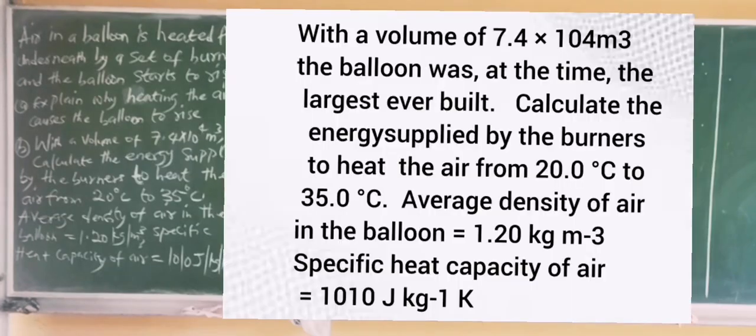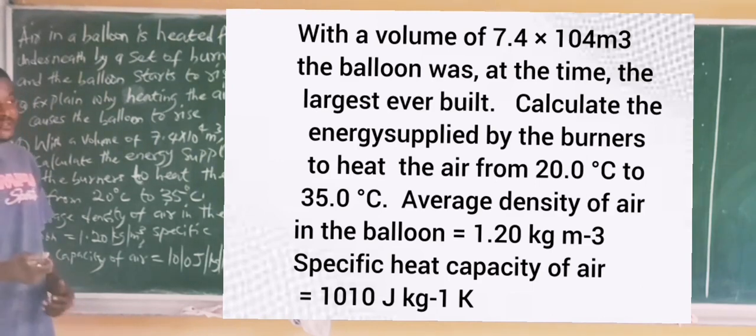Second question says with a volume of 7.4 × 10⁴ meter cube, calculate the energy supplied by the gunners to heat the air from 20 degrees Celsius to 35 degrees Celsius. Average density of air is given as 1.2 kilogram per meter cube. Specific heat capacity of air equals 1010 joules per kilogram per Kelvin.